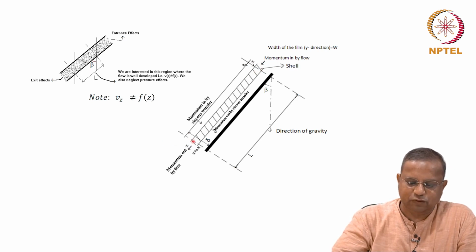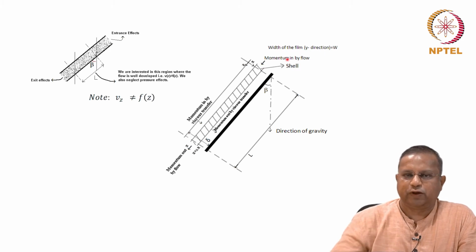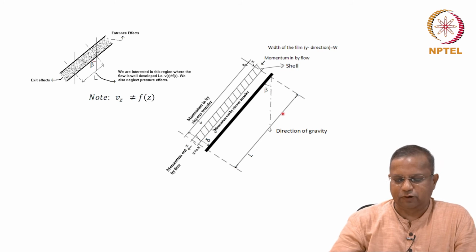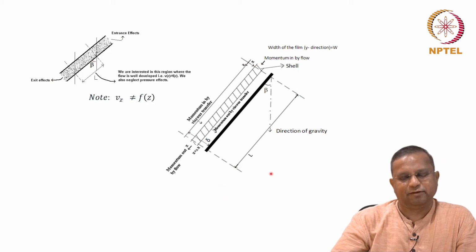It comes in by flow here and goes out by flow here. So, this is the second component. This is by viscous transfer and this is by flow. The width of the film in the y direction is W. This is the direction of gravity, and you have your angle here indicated, and the length of this section is L.